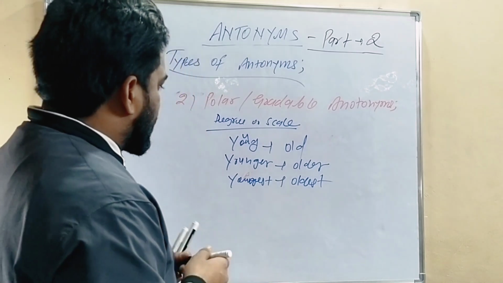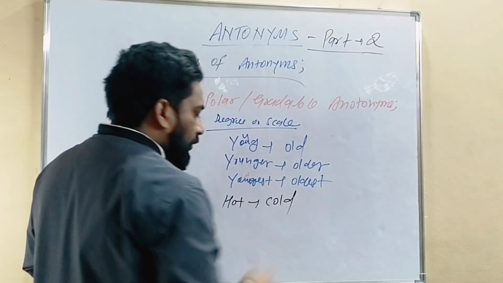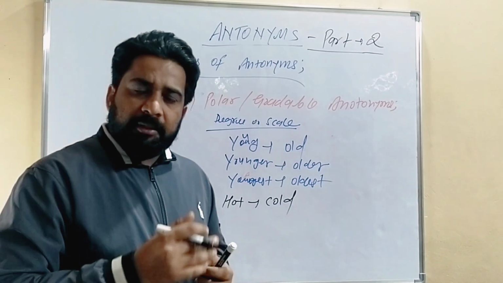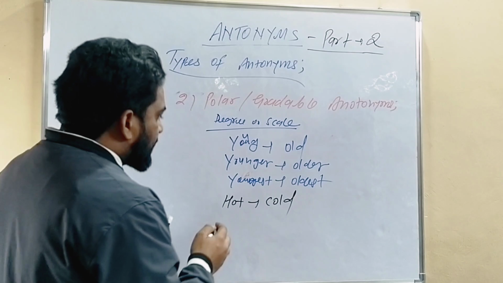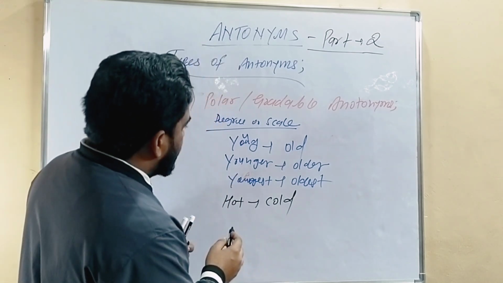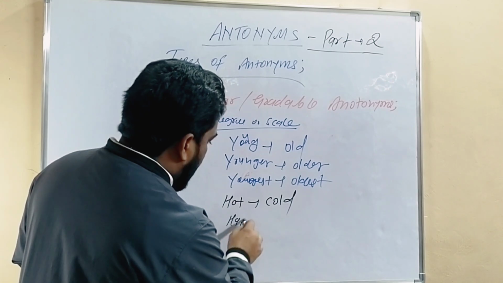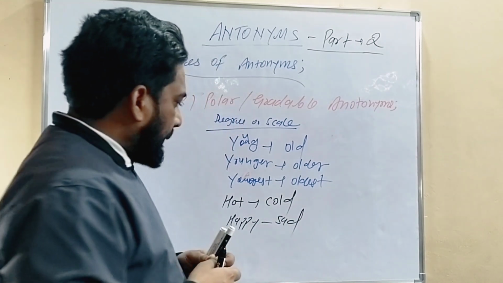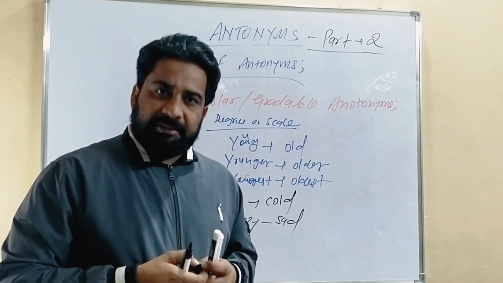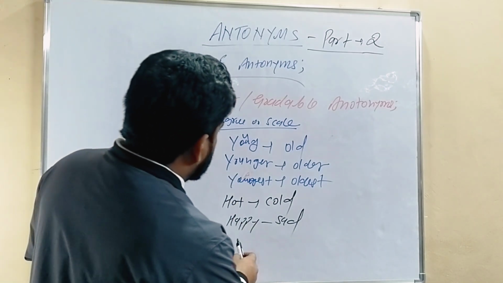Next example is hot, cold, because hot becomes hotter, hottest, cold, coldest. Next, regarding polar or gradable antonyms, we have happy and sad. We can say happier, happiest, sad, sadder, saddest.